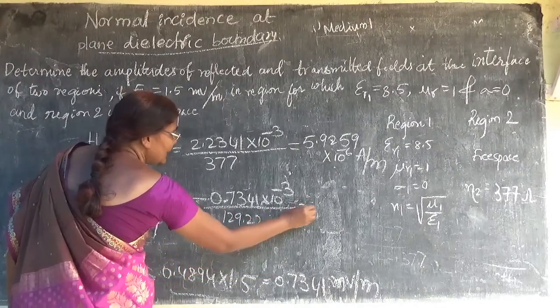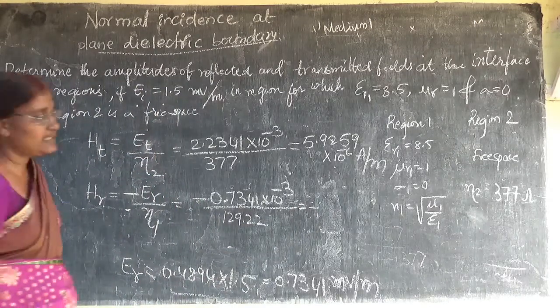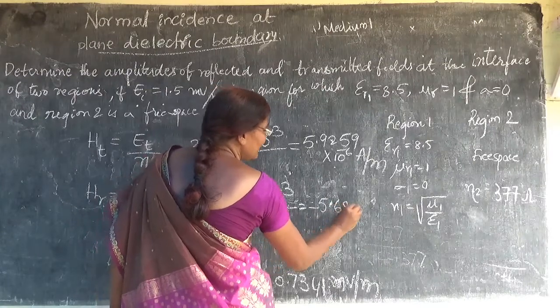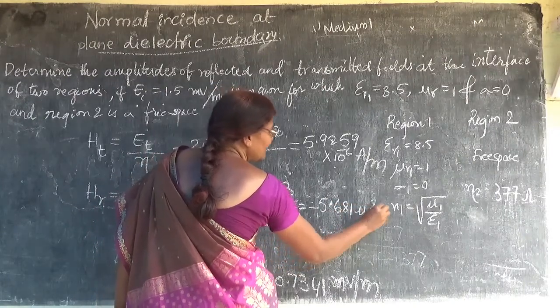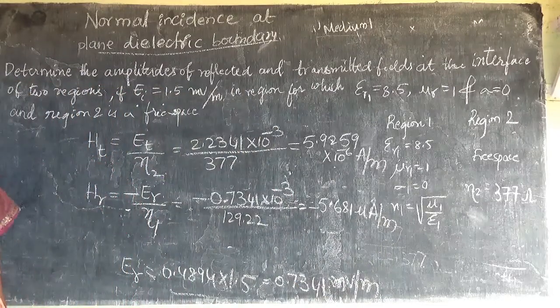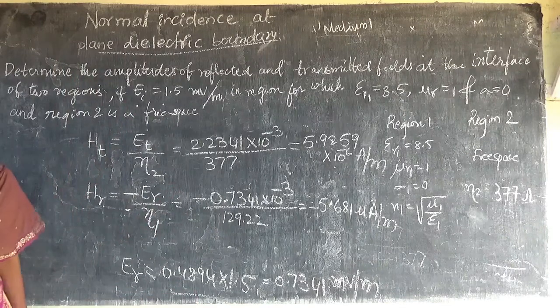So what is the answer? Minus 5.681 microampere per meter. Micro means 10 to the power of minus 6. So this is the problem regarding this dielectric boundary.